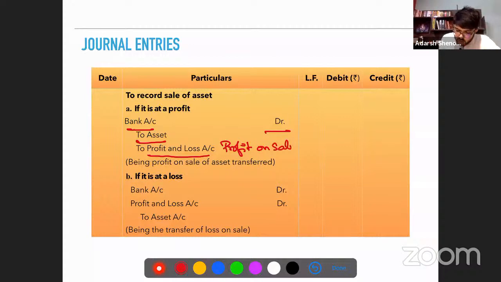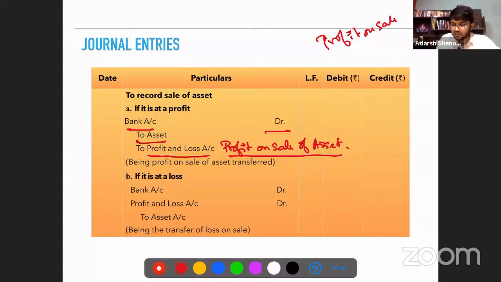But in the textbooks, what they write is they credit the profit and loss account directly, but that is not the case. In real, we first credit the profit on sale of asset account, and then the balance in that account is transferred to P&L account at the end of the year. Technically, profit on sale is just a medium, a vehicle, to transfer the amount of profit or loss from the asset account. Just remember this.